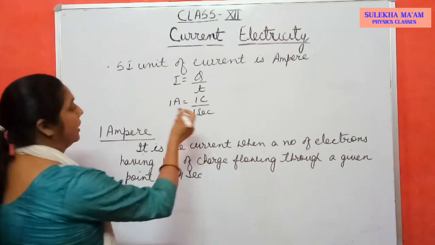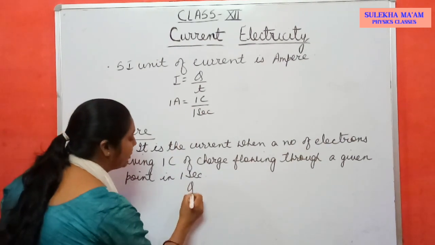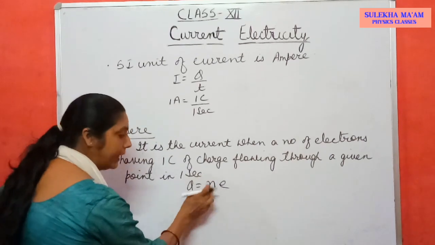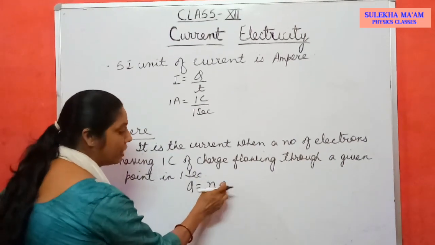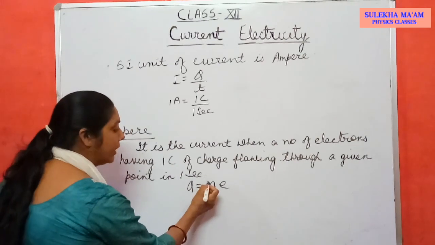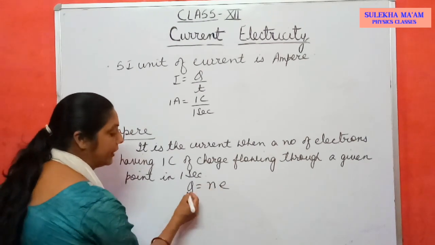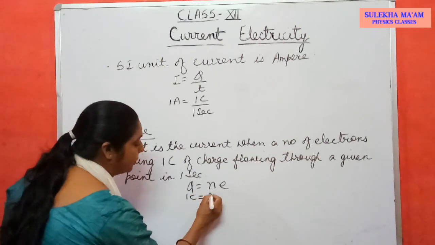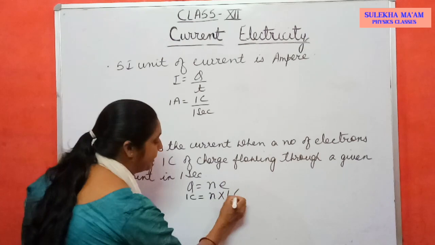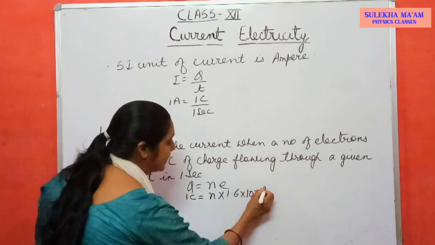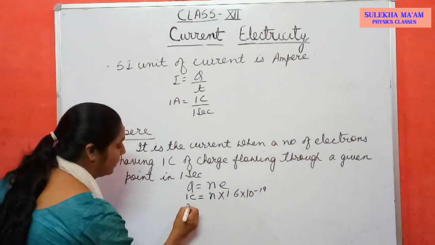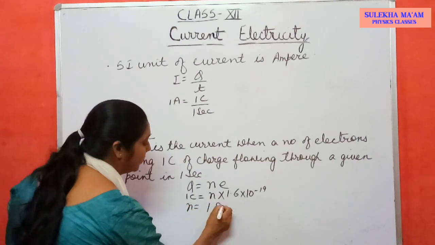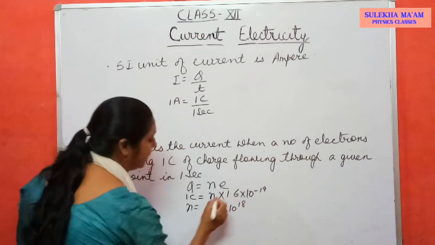Also you know that Q equal to Ne. N is the number of electrons, e is charge of electron. So you can find N also, how many number of electrons in 1 coulomb. You can find in this way. 1 coulomb charge equal to N times the charge of electron, which is 1.6 into 10 to the power minus 19. So from here when you calculate, N equals 6.25 into 10 to the power 18.